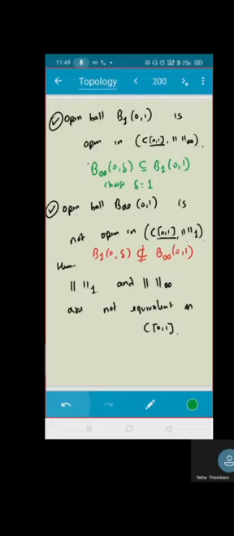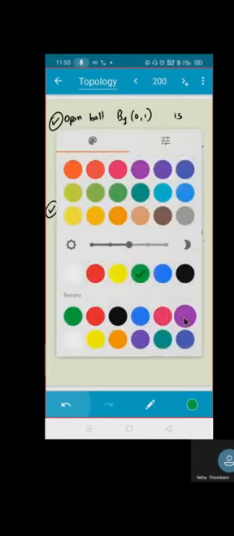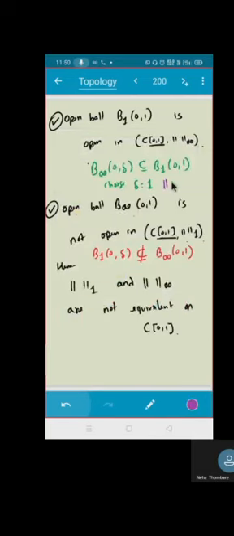You just have to use the relation between norm infinity and norm 1. What is the hint? Norm f1 is less than or equal to norm f infinity, no? Norm infinity. Yes.